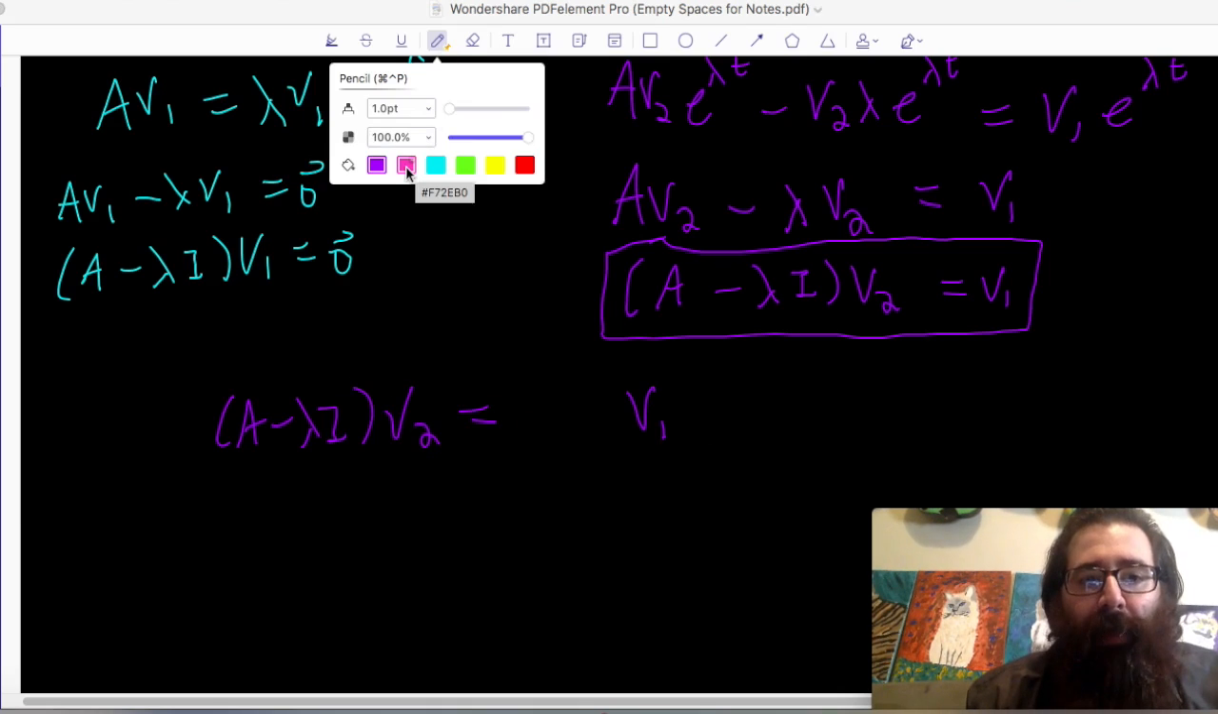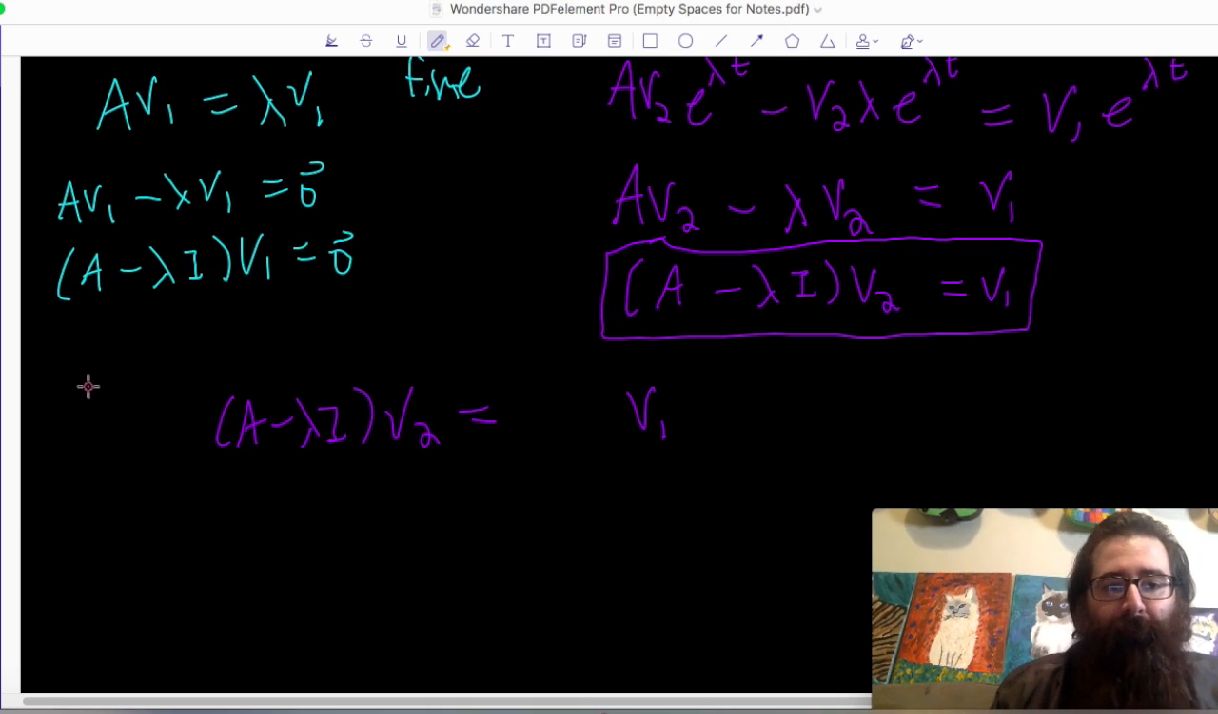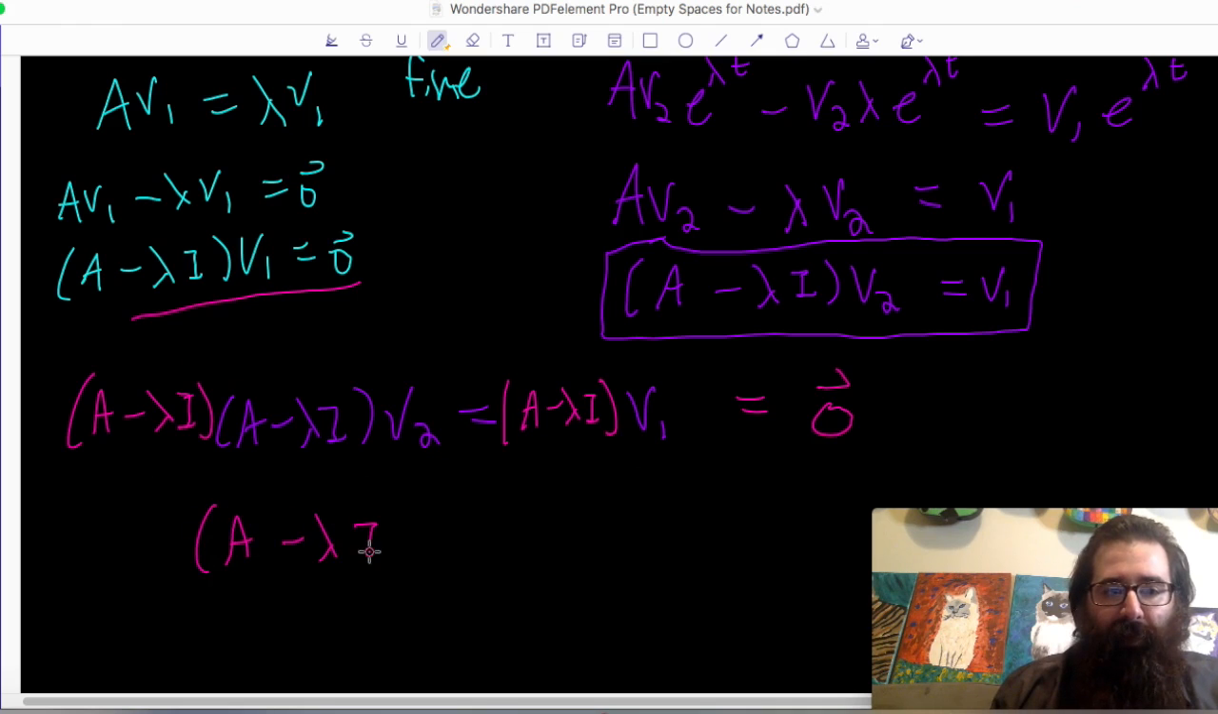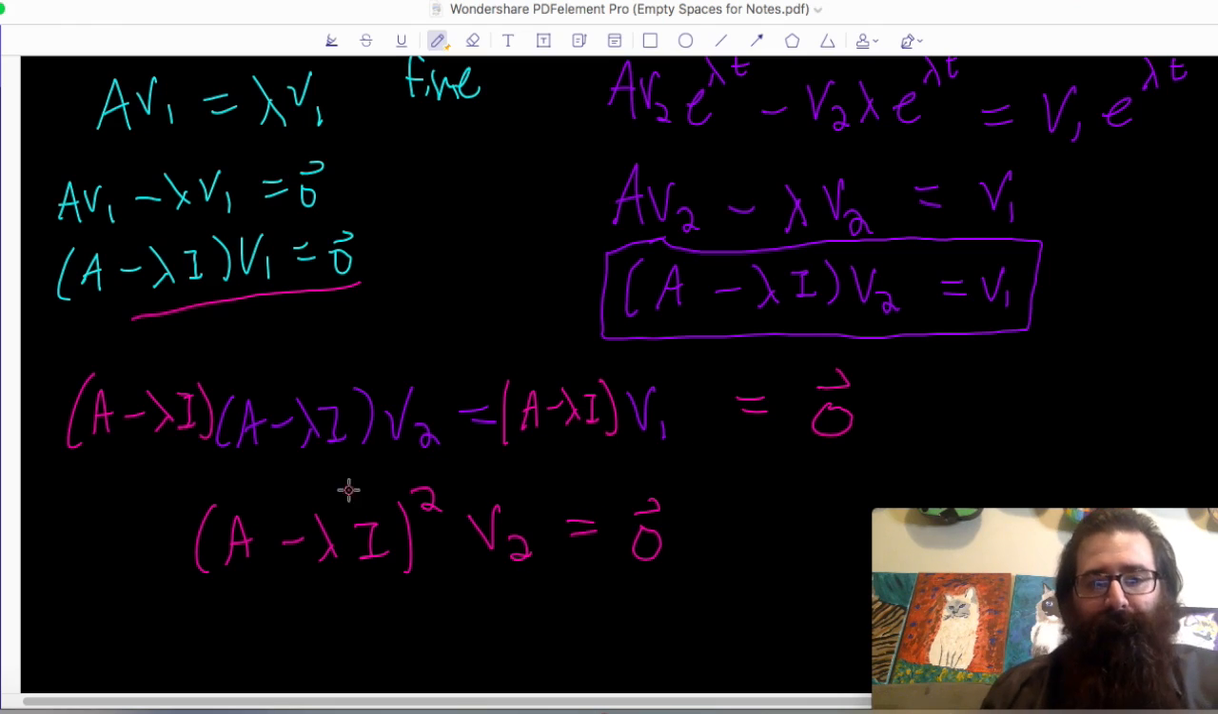If I multiply both sides of this equation on the left by A minus λI, which is just some matrix, I'm able to say something interesting here. Because now if I look on the right-hand side, I have (A minus λI) times vector v1, but I know that that's equal to the 0 vector. So on the left I could say this is (A minus λI) squared. So (A minus λI) squared times vector v2 is equal to the 0 vector.